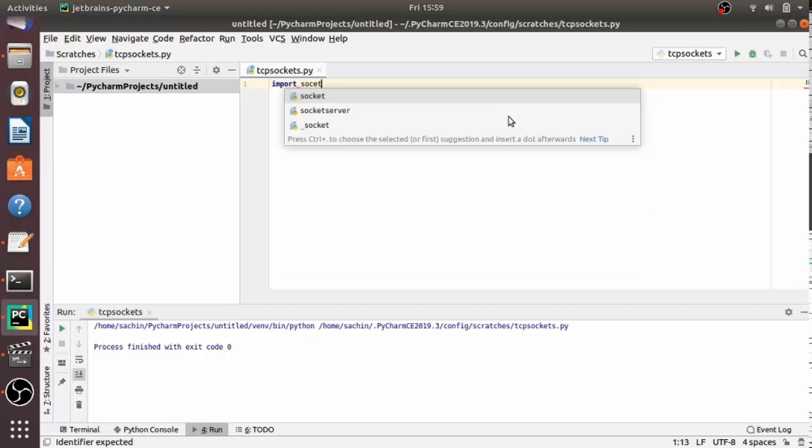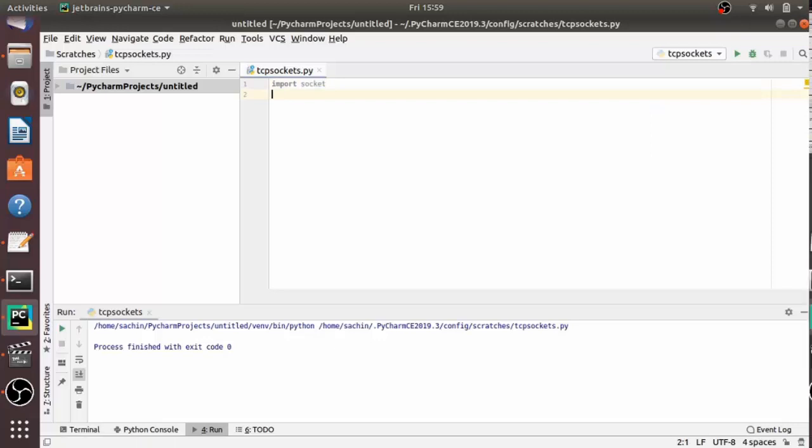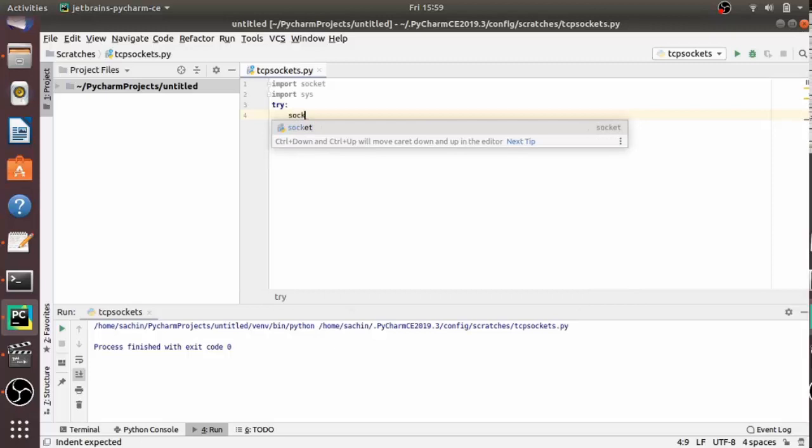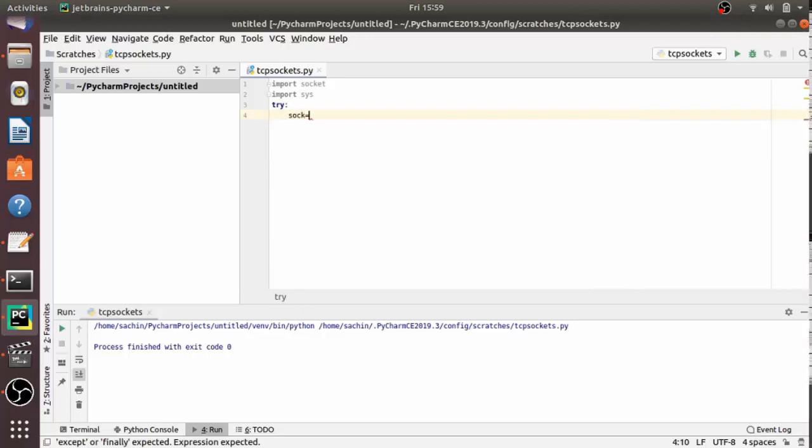Again, I am repeating, here I am using a TCP client socket, so the type is SOCK_STREAM. So let's start. As I said, just import socket, and I am also importing one more module, which is the sys module, the system module in Python. Now let's start with try. In try, we write a reference variable.